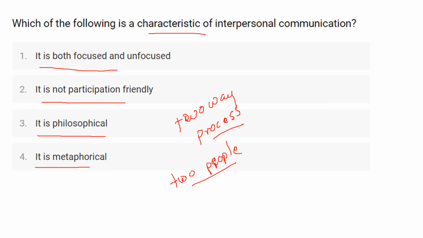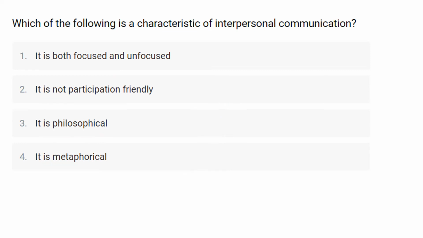The exchange of words and gestures requires certain skills to interact effectively with others, such as knowledge of social norms, willingness to listen and respect for the other person. For example, talking to your friend or family, teacher and student interaction. Okay, whenever we are talking to our teacher, there should be respect, right? We are giving respect to our teacher. So that comes under interpersonal communication. Okay. So here interpersonal communication is both focused and unfocused. So option 1 is correct here.